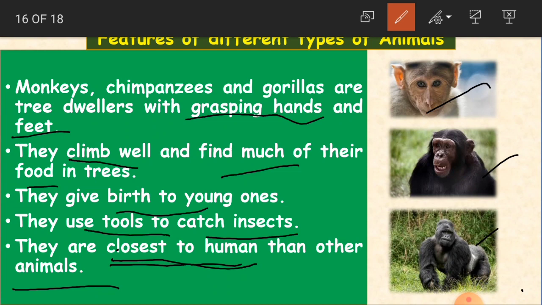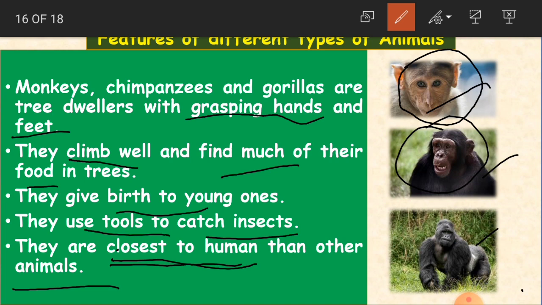We resemble them in the sense that we have a very strong sense organ, that is the brain. Even these monkeys, gorillas and chimpanzees, these types of mammals, also have a very developed brain. Even the body structure of these animals looks like a human body structure. So that is why we say that they are closest to human than other animals.